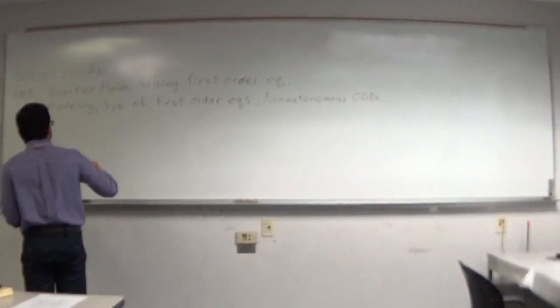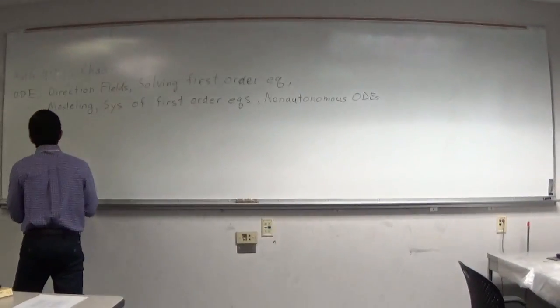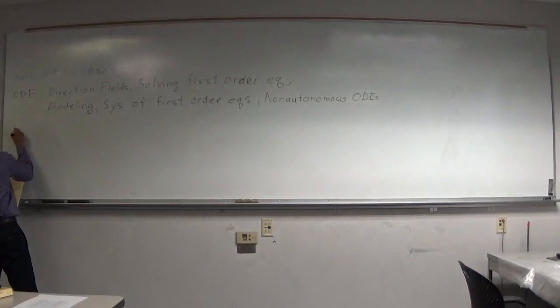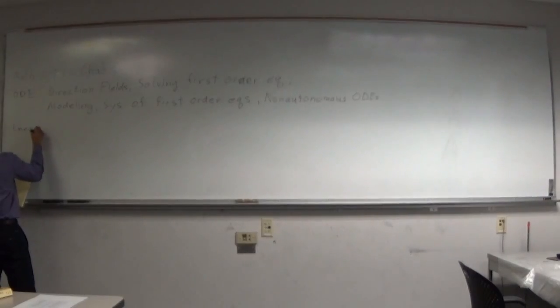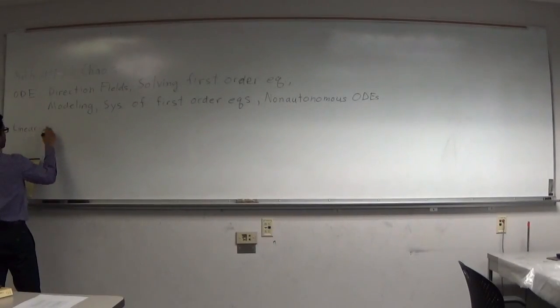So these are the topics that we should know for ODEs. And for linear algebra, you should know these. You should know matrix operations.